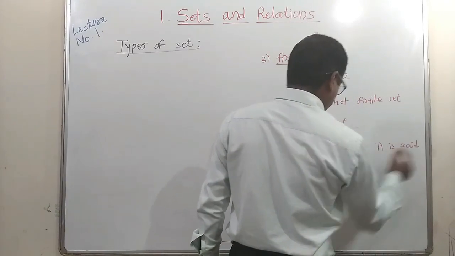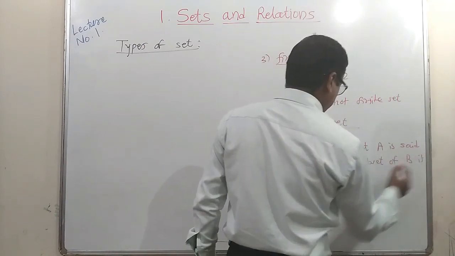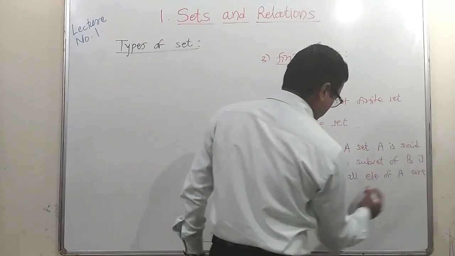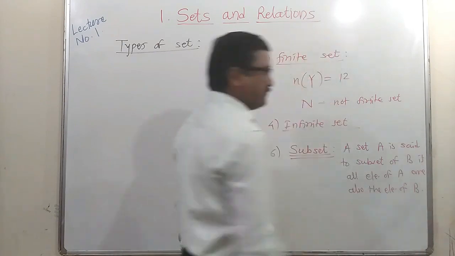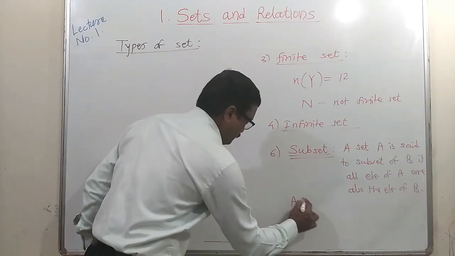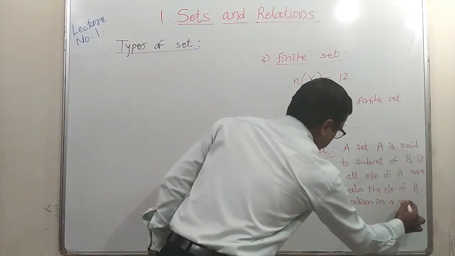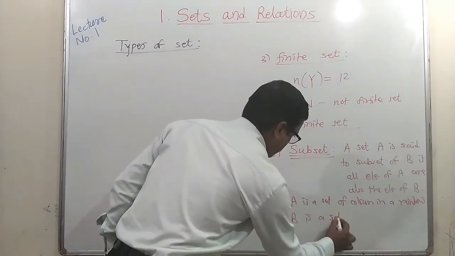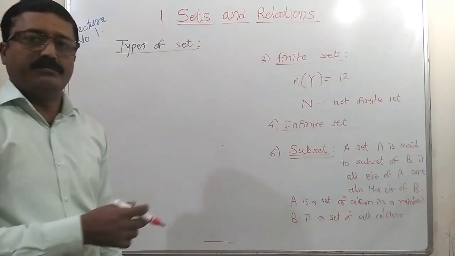A is said to be a subset of B if all elements of A are also the elements of B. For example, A is the set of colors in a rainbow, and B is the set of all colors. Then obviously every element of A will be in B.